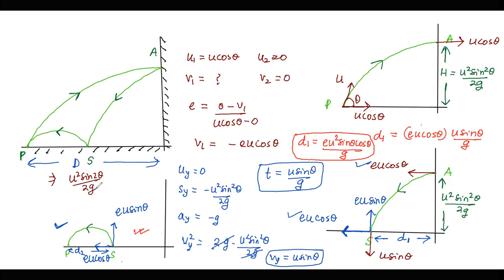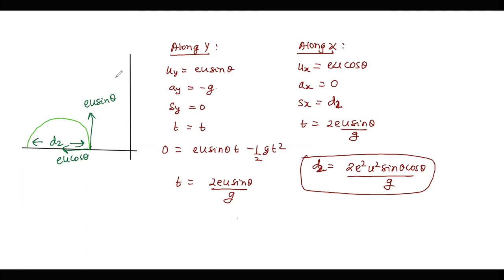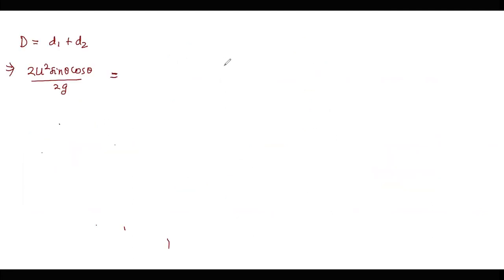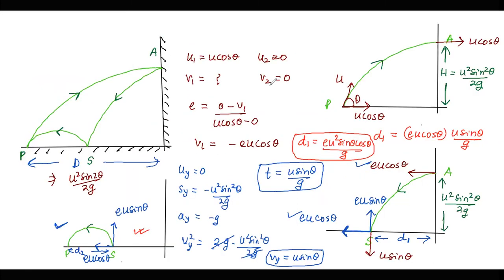So now I can write a very simple expression to calculate the value of E, that capital D is equal to D1 plus D2. So capital D is equal to U square sin 2 theta, that is 2 times sin theta cos theta, by 2g, is equal to D1 plus D2. So D2 is 2 E square U square sin theta cos theta by g, and d1 is equal to eu square sin theta cos theta by g.